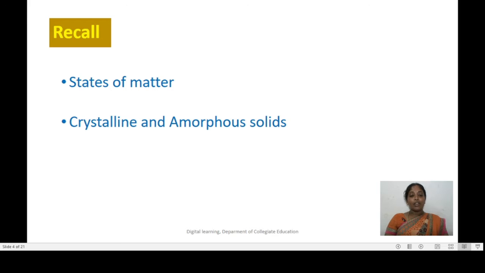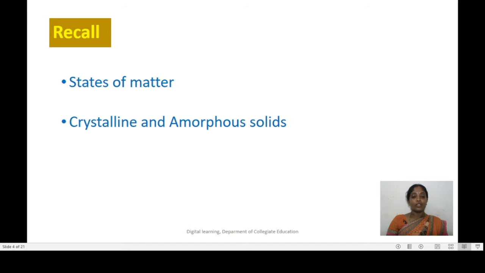Now in crystalline solids, we are going to observe orderly arrangement of the constituents, whereas in amorphous solids, constituents are arranged in an irregular manner. Cut pieces of crystalline solids will have sharp edges and smooth surfaces, whereas in amorphous solids, we are not going to notice the sharp edges and smooth surfaces.